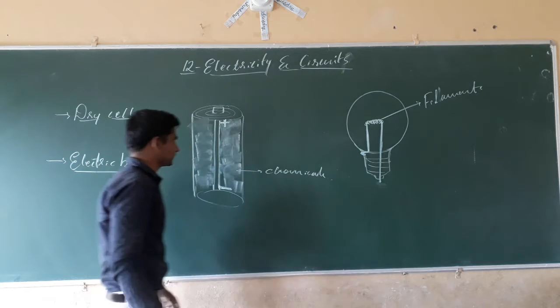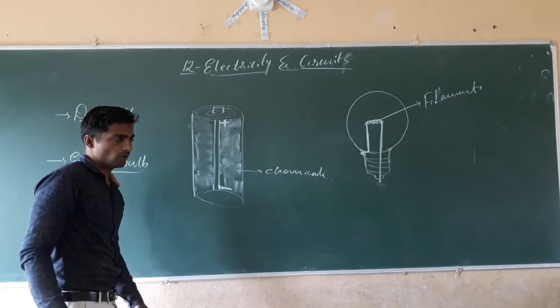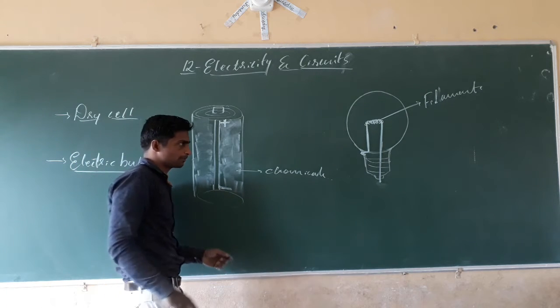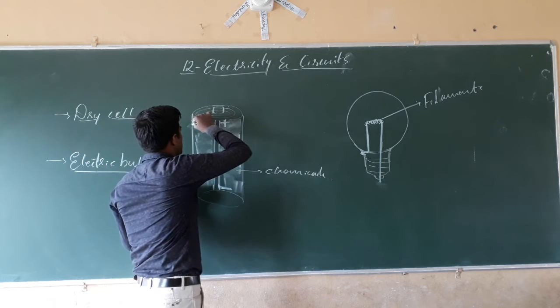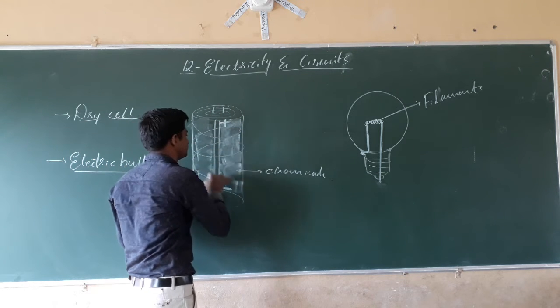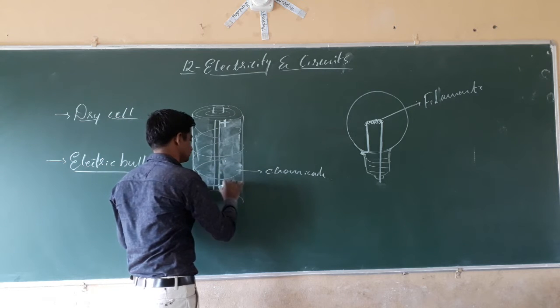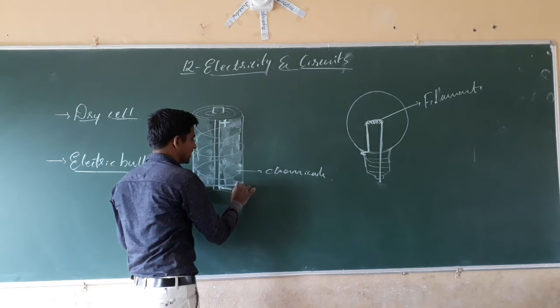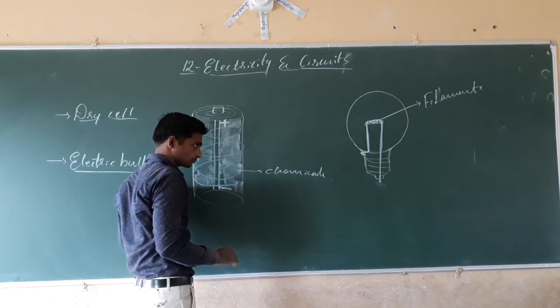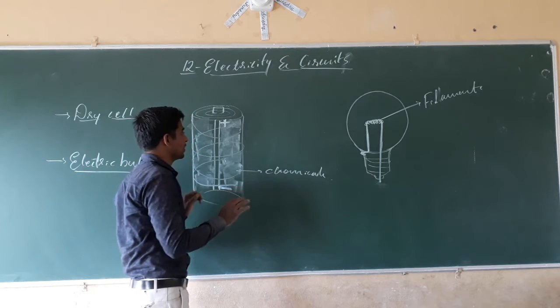Next, dear students, we have to take a plastic coated wire and wrap it on the dry cell. Or take two wires separately.